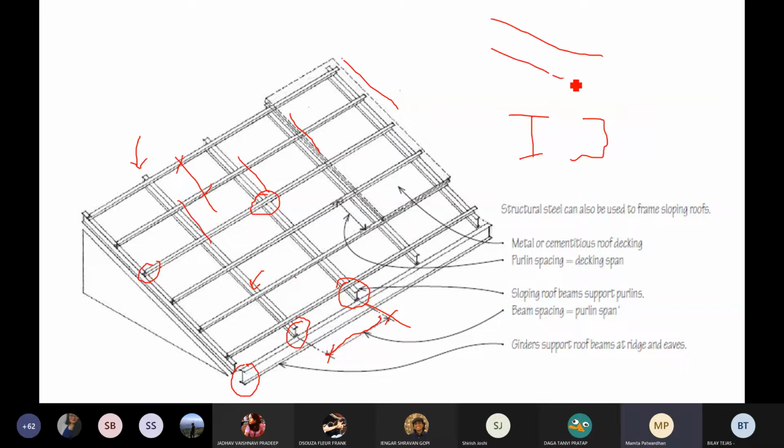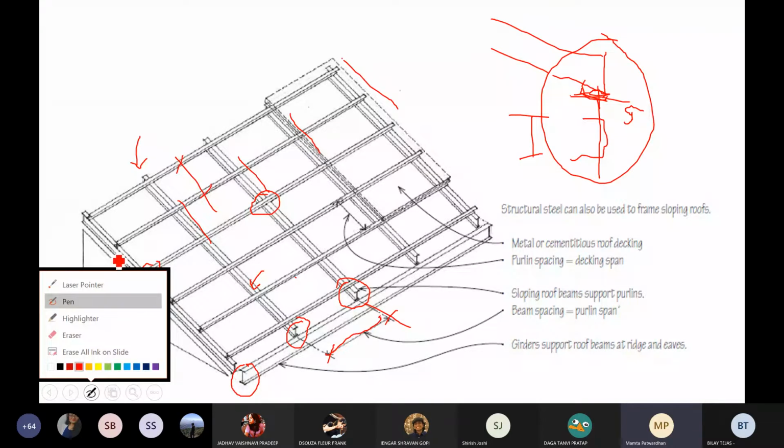You come down as a slope. This is a straight member here. How do you fix this onto the I-beam like this? Which would mean I probably would have a gusset plate. I would have a base plate which can be bolted. Okay, simple. Again, like I said, this is up to you. This is not a rigid connection. This is a shear connection. Okay, simple. Did you understand? Is this simple enough? Yes. Oh, good.